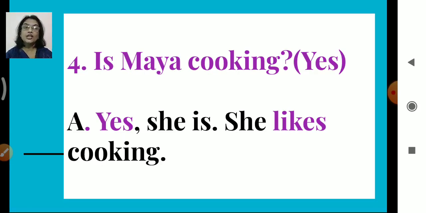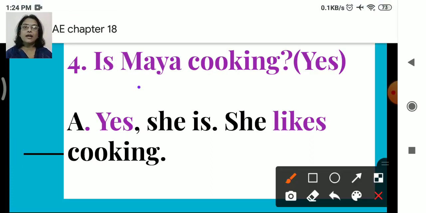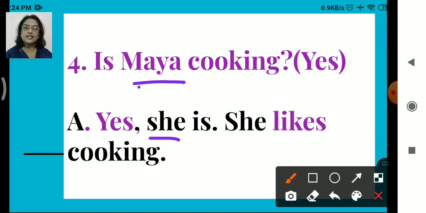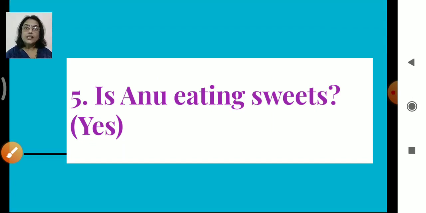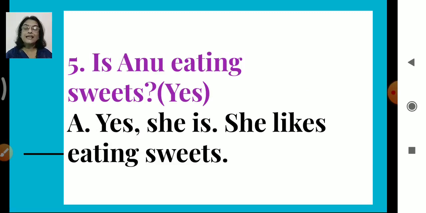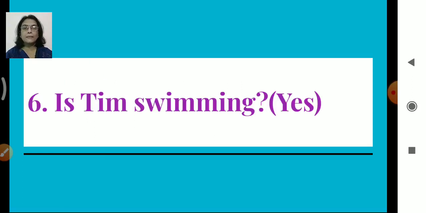Okay, yes, she is. She likes cooking. So here also for Maya, what have we done here? For Maya, we have used she is. She likes. Okay, she likes cooking. She is there, so we have added S here. Okay, she likes cooking. Is Anu eating sweets? Again, yes statement we have to make. So our answer is yes, she is. She likes eating sweets.